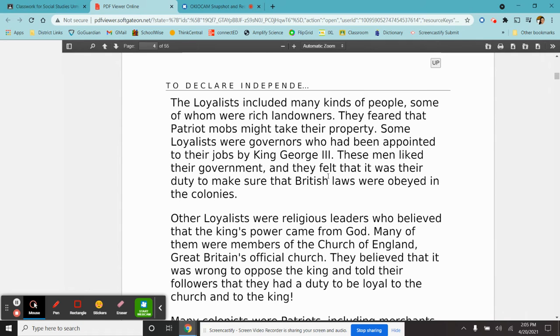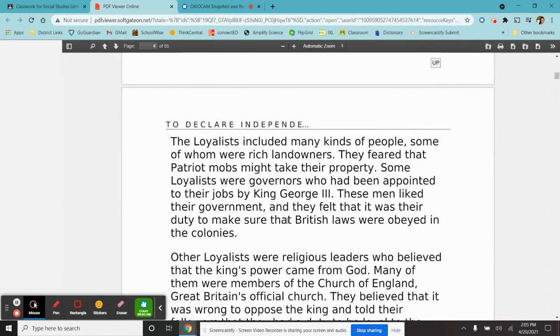obeyed in the colonies. So if we go to the column that says loyalist arguments, one would be landowners and government employees or government appointees. And their reasons were they feared patriot mobs would take their property, and they felt that British laws were to be obeyed by the colonies.